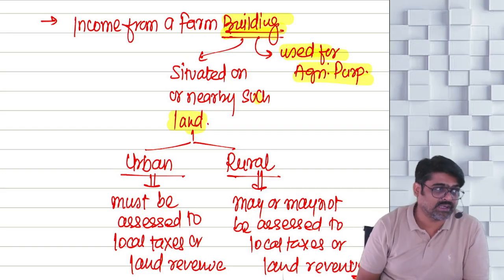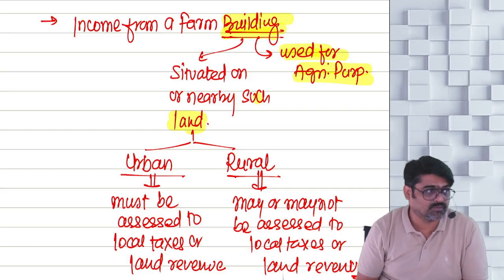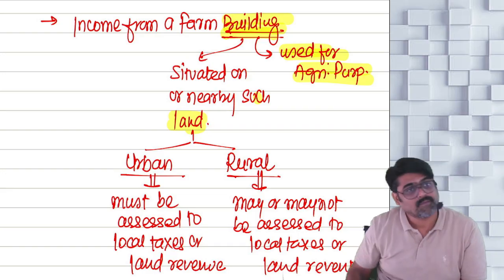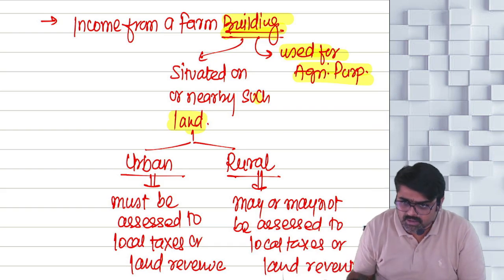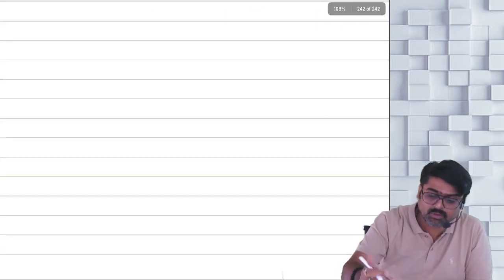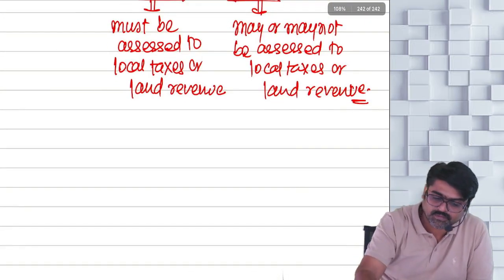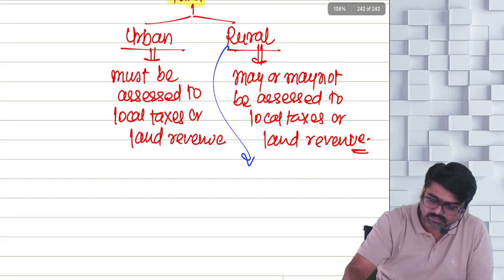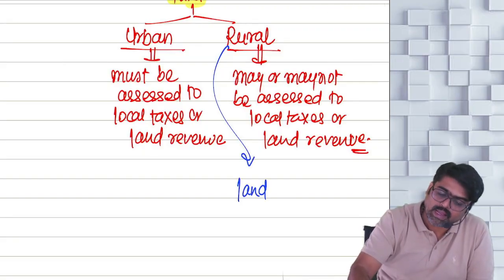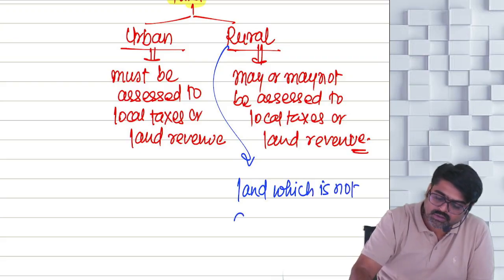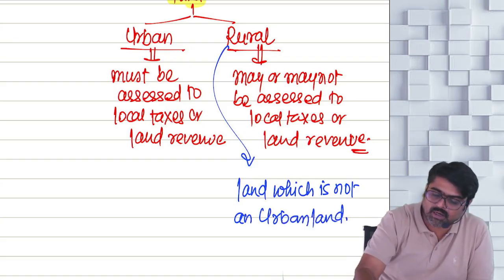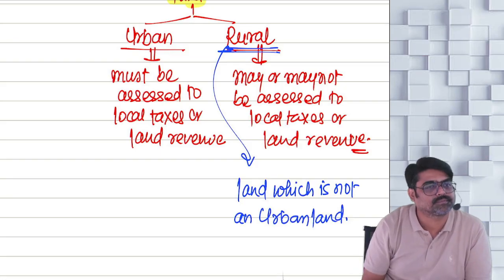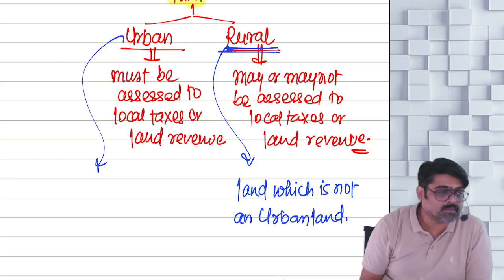So land which is in a city is urban land and the land which is in a village is rural. No, another definition you are supposed to write. What is a rural land? The land which is not an urban land is a rural land. So, sir, what is urban land?